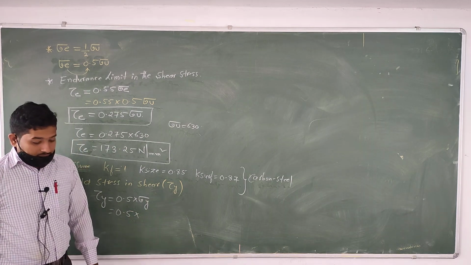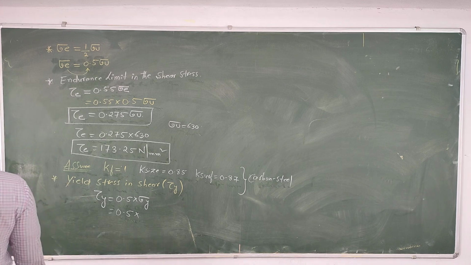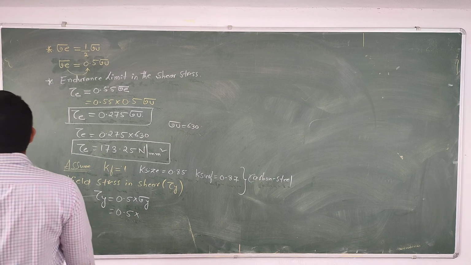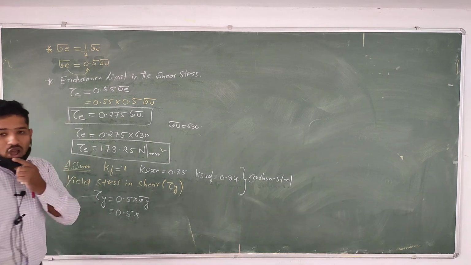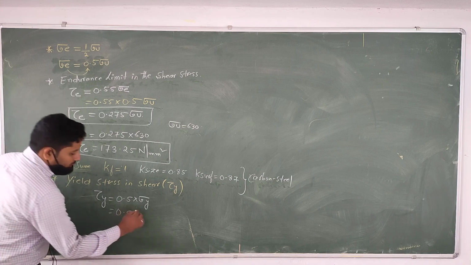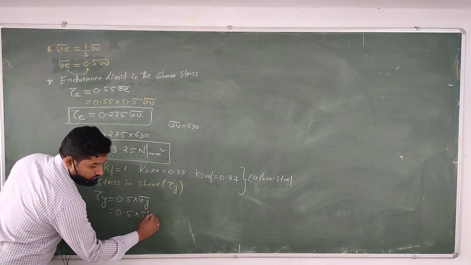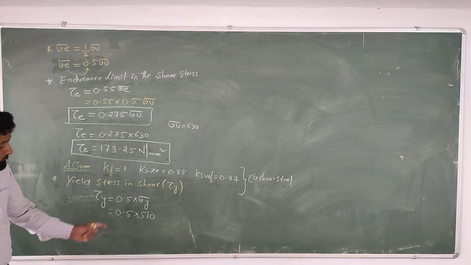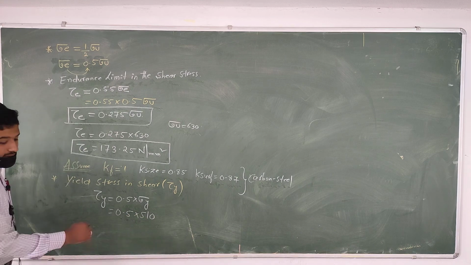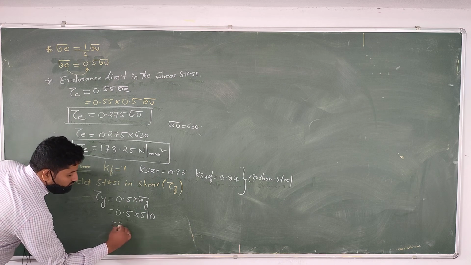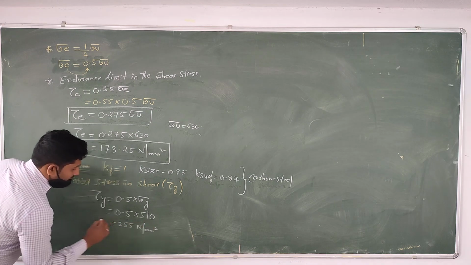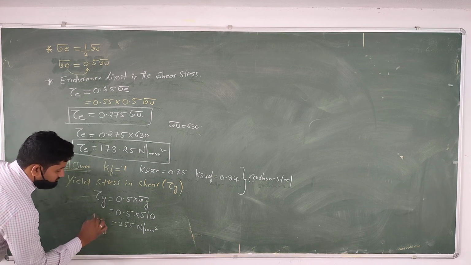Sigma y, here how much is given? Sigma y in this case is not given. If it is not given, then you need to consider it as 510. If you multiply 0.5 into 510, then you will get the value of 255 Newton per millimeter square. That is the value of yield shear stress.